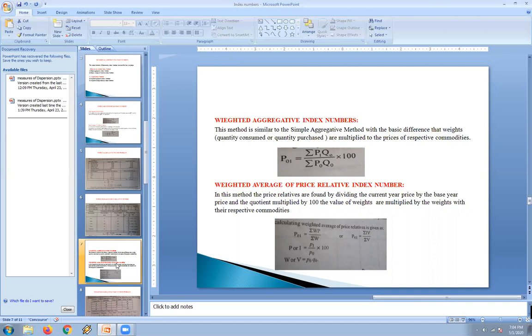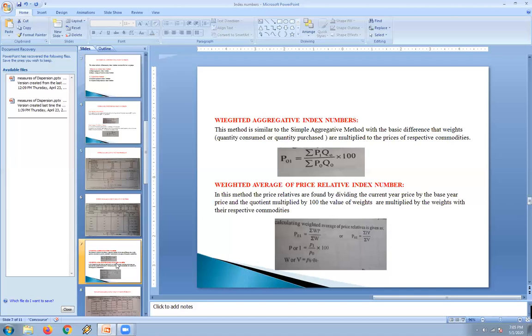So the price index according to the weighted aggregative index number, the formula is sigma P1Q0 divided by sigma P0Q0 into 100. This is the formula for the calculation. In the same way, in the weighted average of price relative index, how do we calculate? There we used to calculate summation I by n. But now in price relatives it is sigma IW divided by sigma W. How do we calculate I? P1 by P0 into 100. And how do we calculate W? P0 into Q0 is the formula.